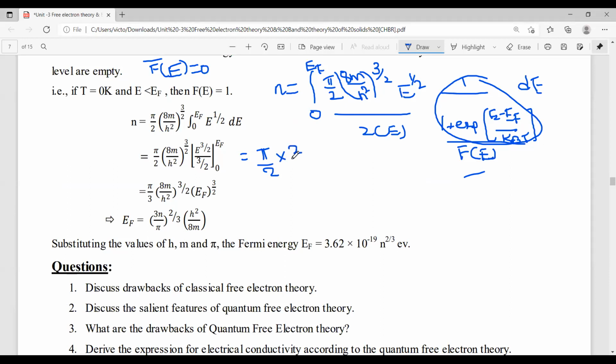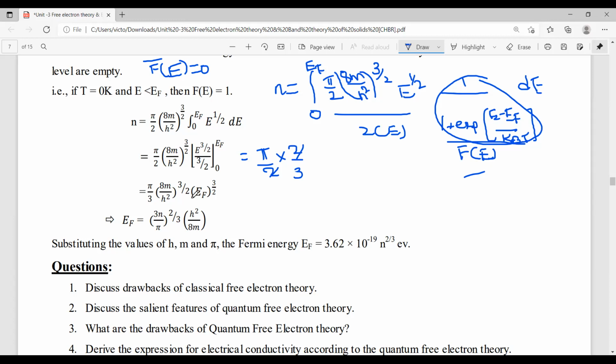Now it changes as 2 by 3. Then the 2s are cancelled, and we get pi by 3 here. So pi by 3, and as usual, (8m by h square) whole power 3 by 2. Now by substituting the upper limit, that is EF whole power 3 by 2.